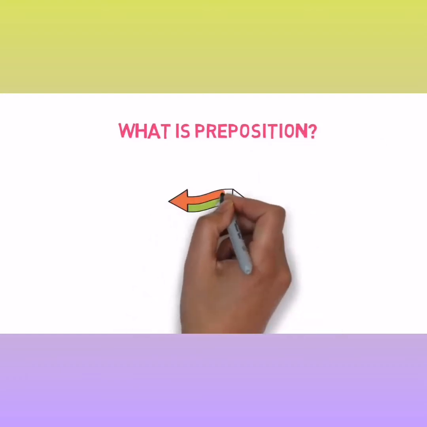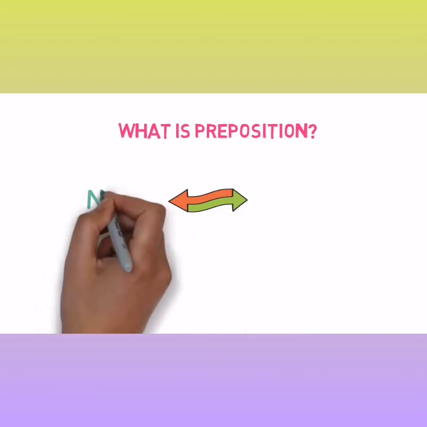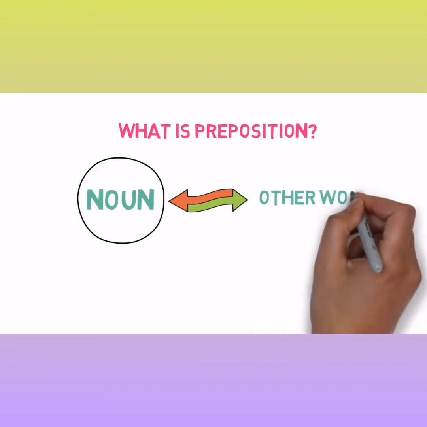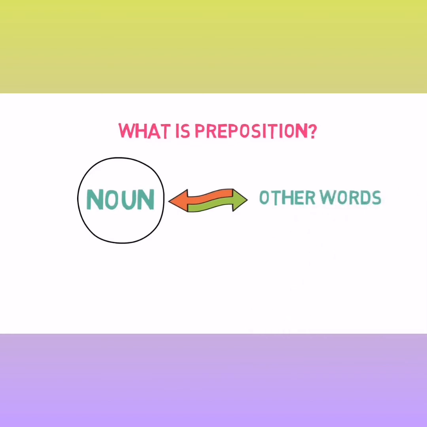Yes, students. So, preposition is a word that is used to link noun or pronoun with other words in the sentence. Now, what do you mean by link? Link here means that they provide a relationship between noun and the other words in any sentence and thus make the sentence complete. These other words can be noun, verb or adjectives. Now let's understand them with an example.